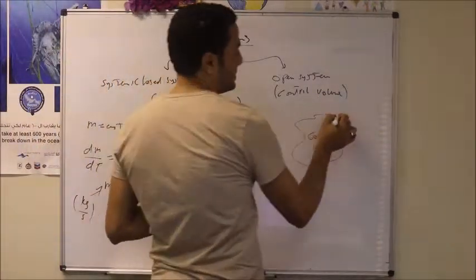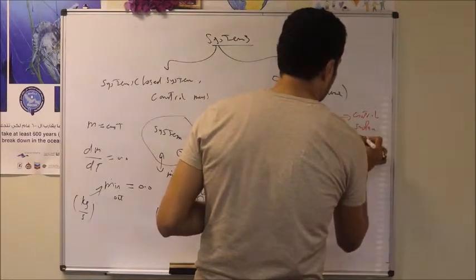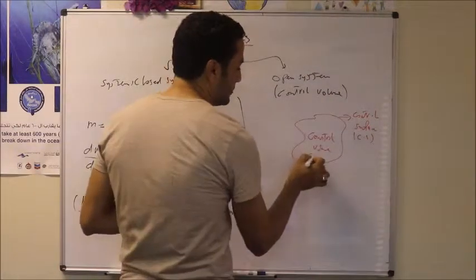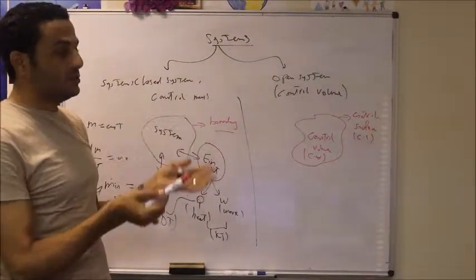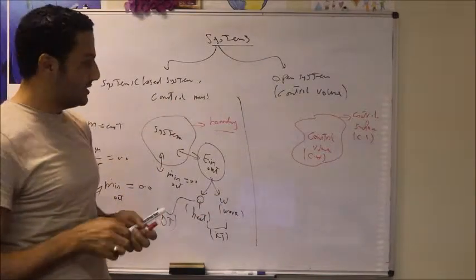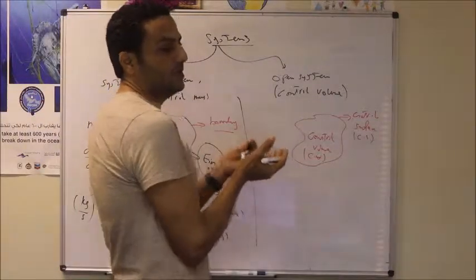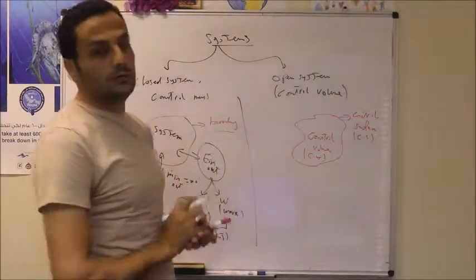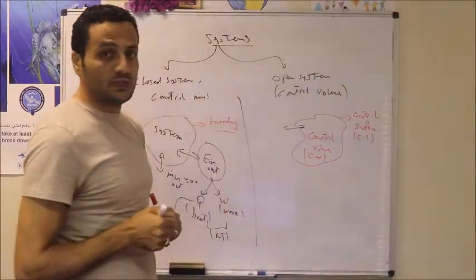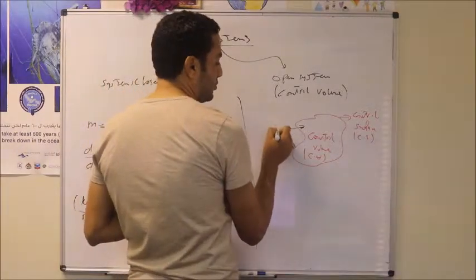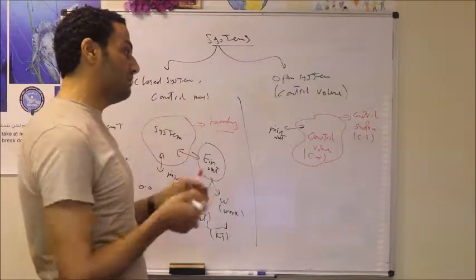The surface of this control volume is called the control surface. The control surface has the symbol CS. Control volume has the symbol CV. The control surface is the surface of this control volume. As this is an imaginary boundary in most cases, what is fixed in a control volume is the volume. That's why it is called the control volume. As it is an arbitrary region selected in space, it allows for mass transfer. So we have mass in, and it can also have mass out.